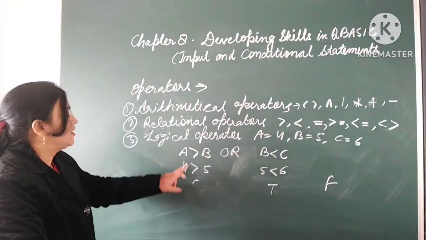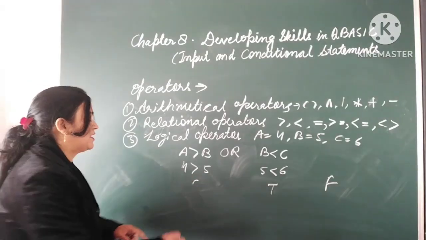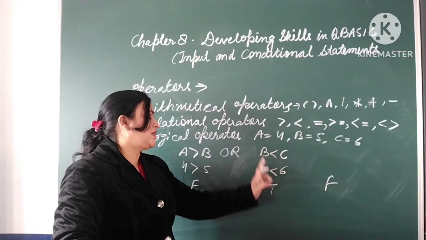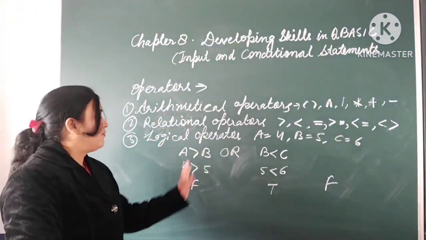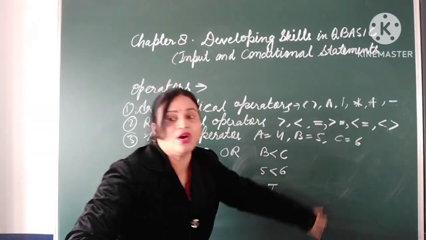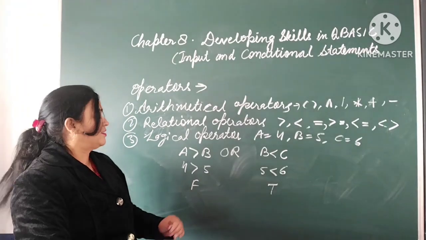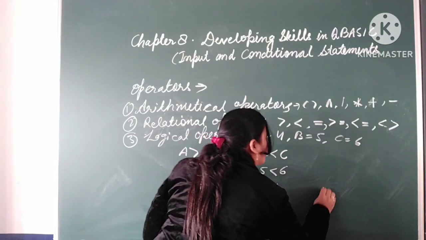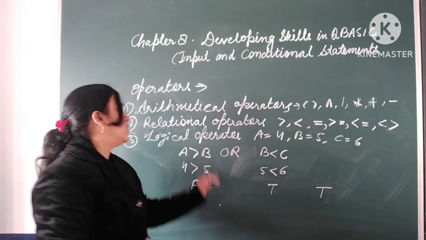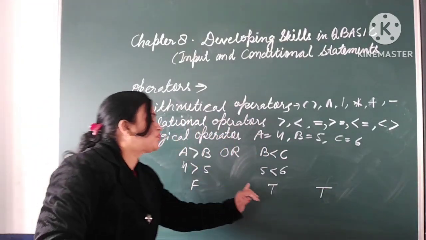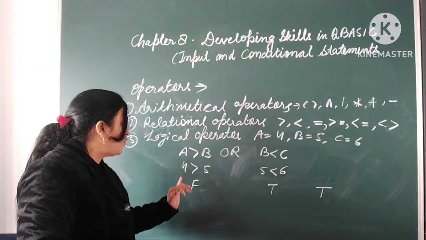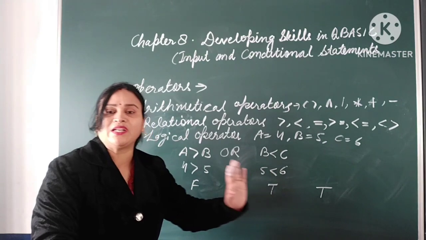A is greater than B is false, and B is less than C is true. But when we use operator OR, the result is what? True. I said if any one is true, then the result is true. If both are false, then only it is false.